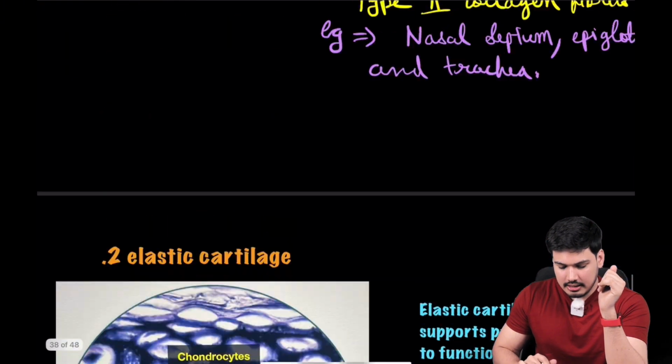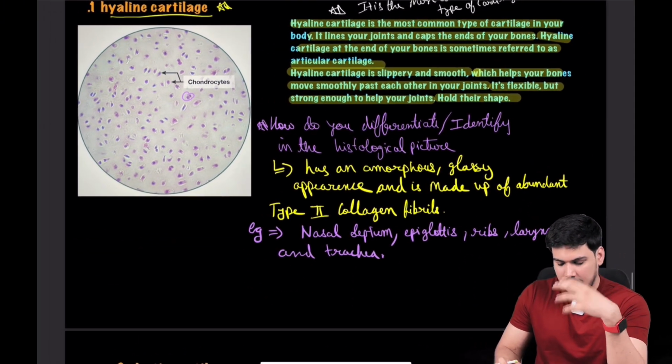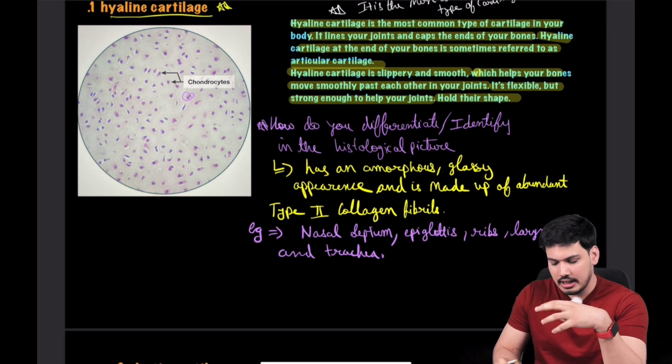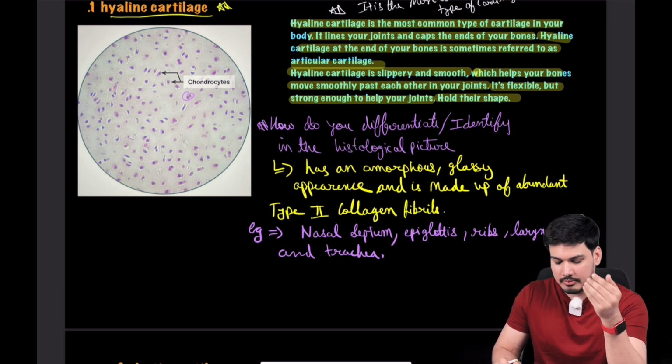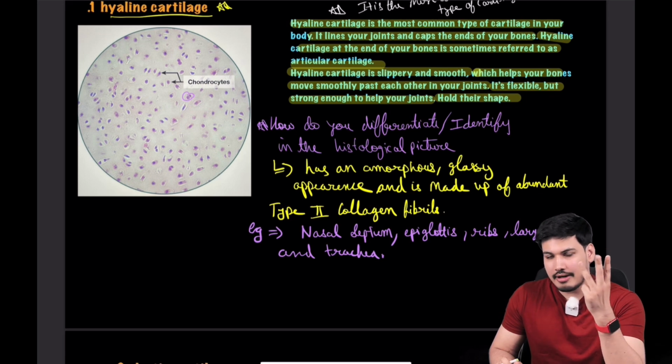So this is hyaline cartilage, and we have covered its importance, where it is located, and how we appreciate it. It is amorphous, with a glassy appearance, made up of abundant type 2 collagen. There are three cartilage types: one is hyaline, another is elastic, one is fibrocartilage.